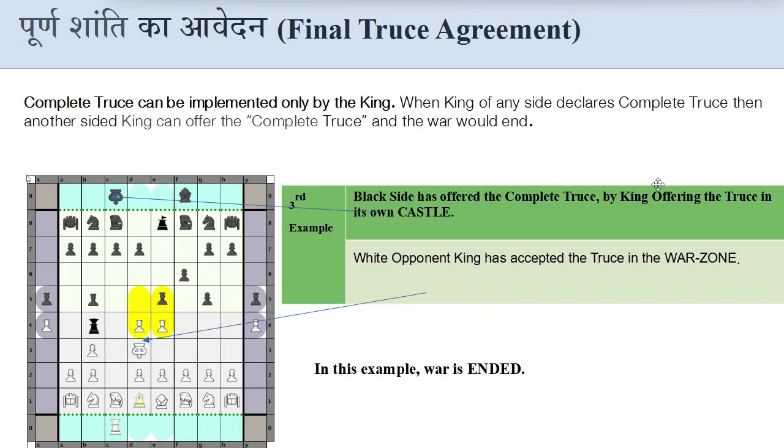This is the third example of final truce agreement. This is also the best example where both kings have agreed to the complete truce. You can see in this picture, the black king has offered the truce in its castle. Similarly, the white opponent king has accepted the truce in its war zone.